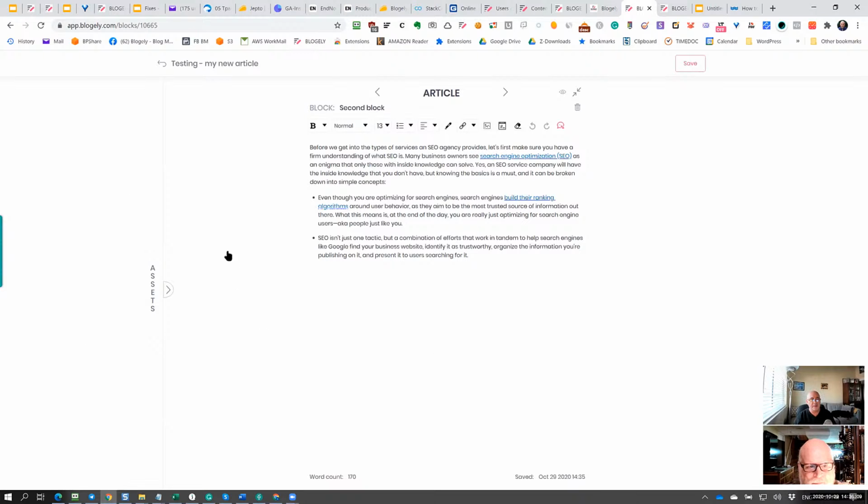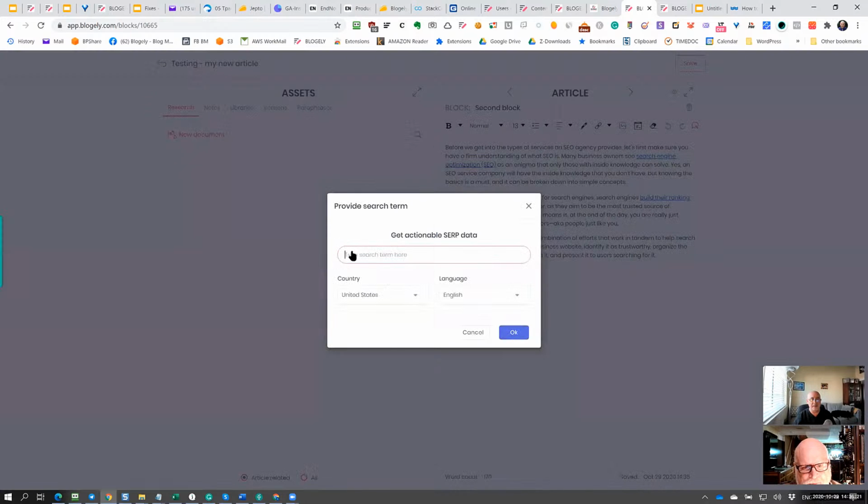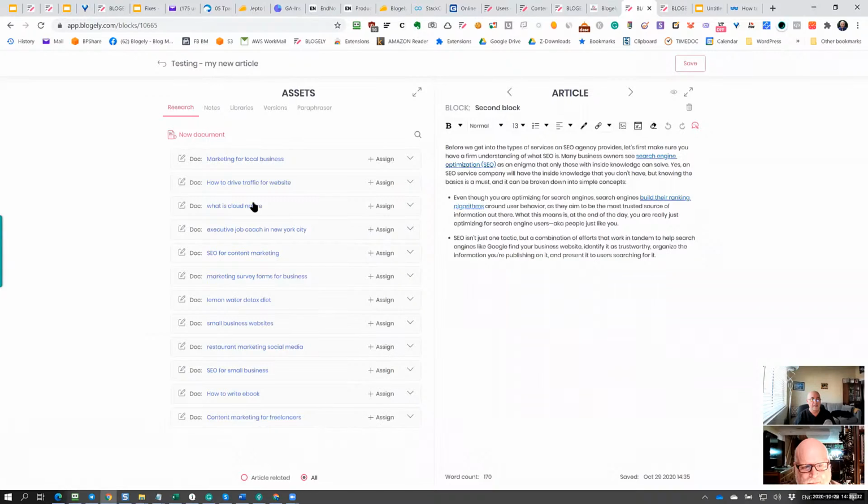On the left side there are assets. When you open the assets, we have plenty of tools to make your content better. There are research documents that you can create by simply clicking here, typing your search term, and selecting a country and language. When you do that, you will get to see and create this kind of research docs. When I click on a filter here, I'm seeing all my previously done research docs.